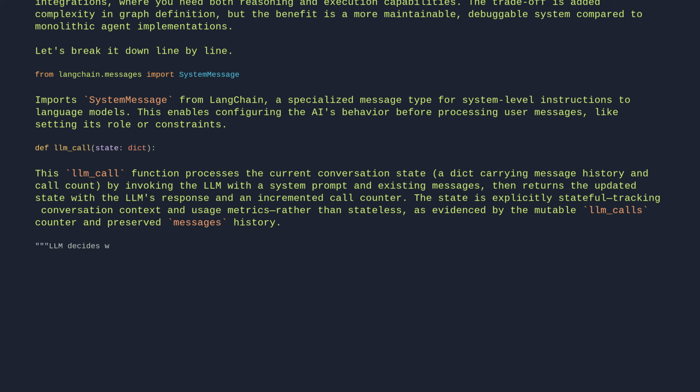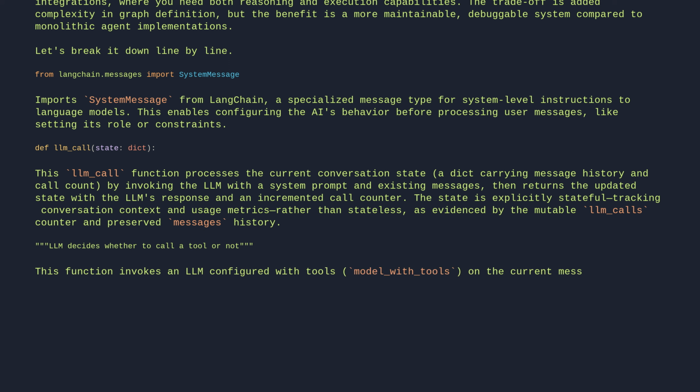LLM decides whether to call a tool or not. This function invokes an LLM configured with tools, model_with_tools, on the current message history, where the actual tool use decision happens internally during the invoke call.